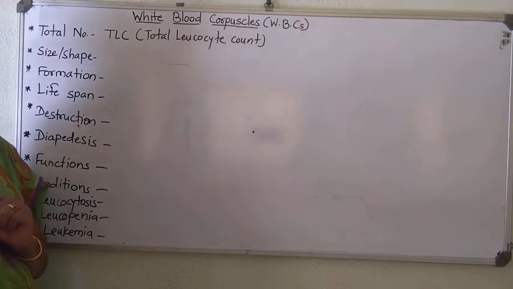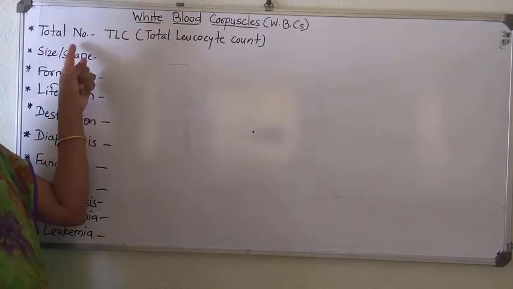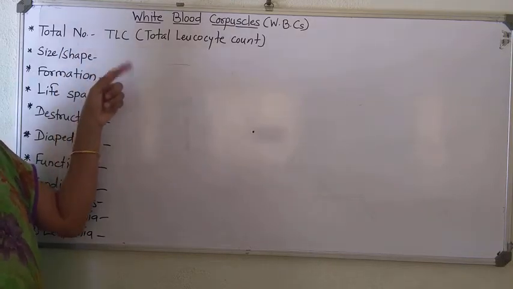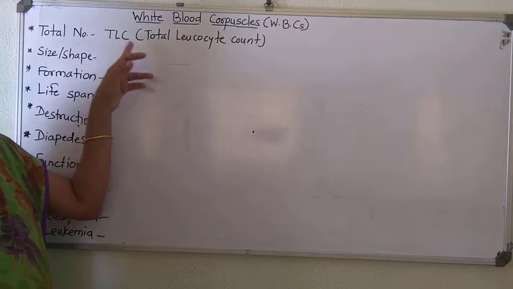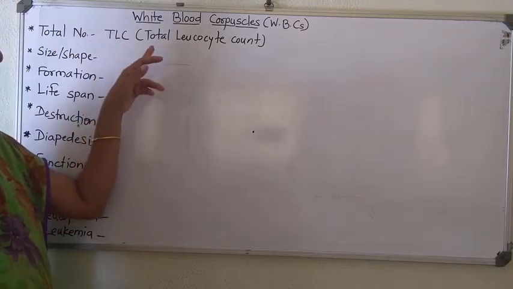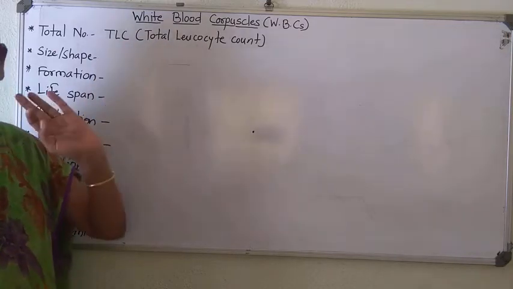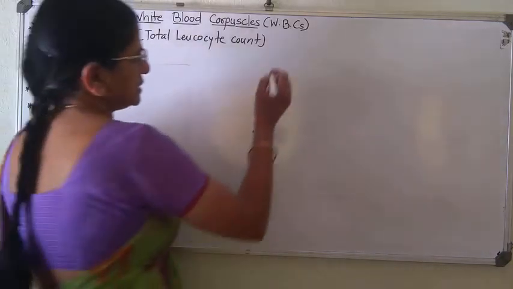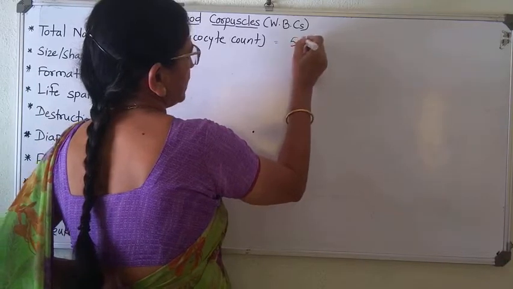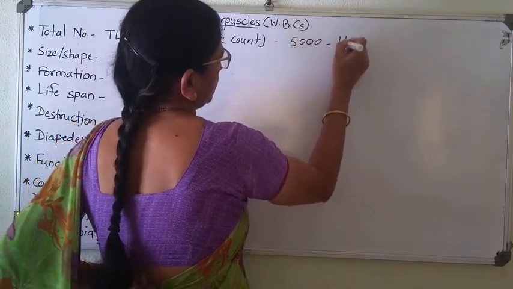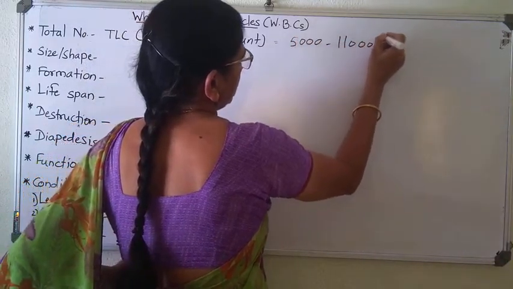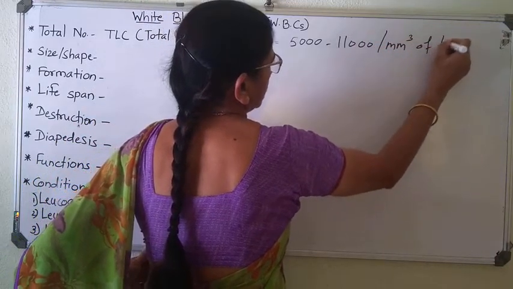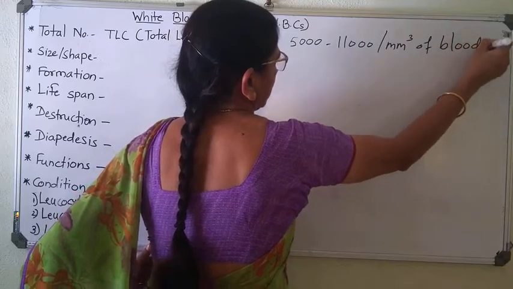White blood corpuscle. The first point of description is total number. This total number is also known as TLC. TLC means total leukocyte count. Now in case of human being, this is about 5,000 to 11,000 per cubic mm of blood, both in male and female.